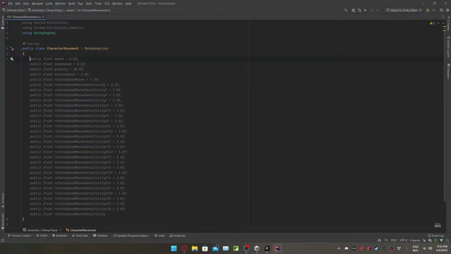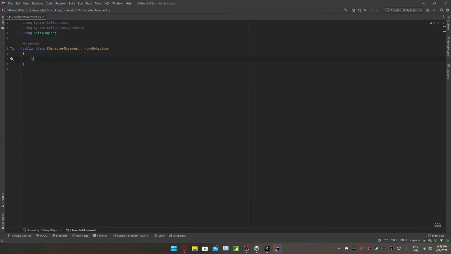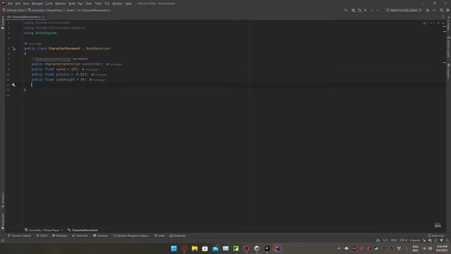And now let's define for GitHub Copilot that we actually want the character controller movement. So it knows we need a character controller, it knows we need speed, we need gravity, we need a jump height, we need a ground check with the ground distance and a layer mask. Okay, we don't actually need an animation because we're just using a sphere. But we need the velocity. We need the bool if it's grounded.